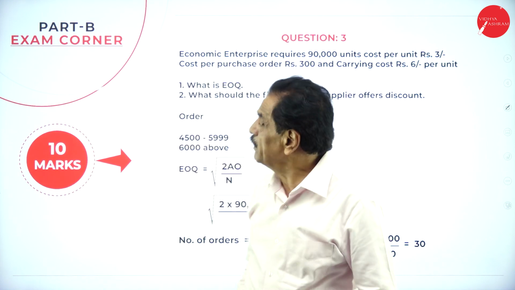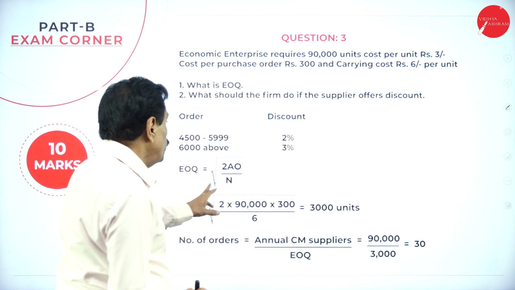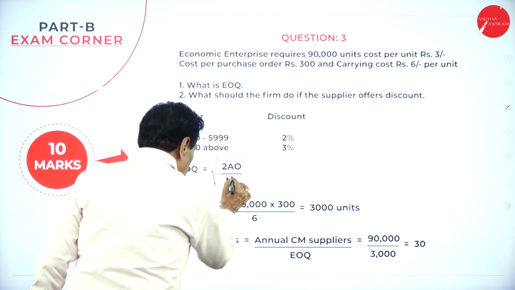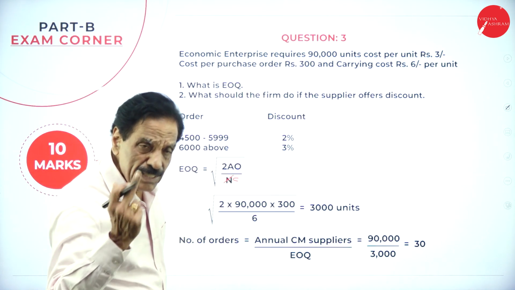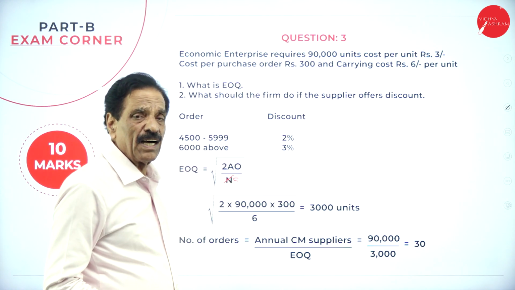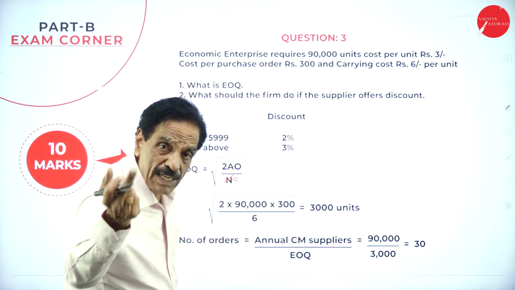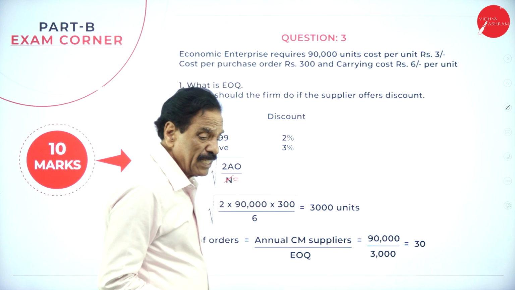We'll go one by one. Here, the formula for economic order quantity is the square root of 2AO divided by C. What is A? A is called annual consumption, O is called ordering cost, C is called carrying cost.